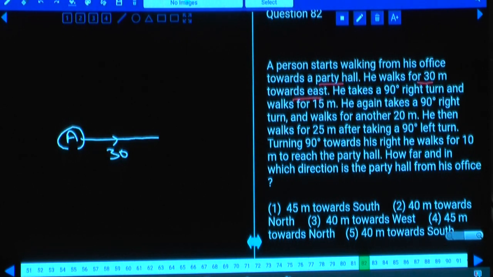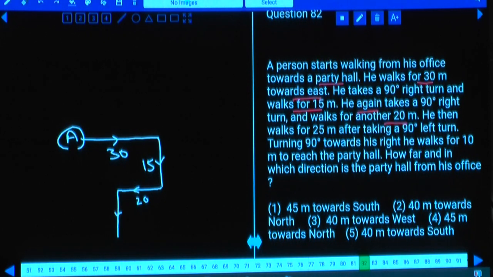He takes a 90 degrees right turn and walks for 15 meters. He again takes a 90 degrees right turn and walks for 20 meters. He then walks for 25 meters after taking a 90 degrees left turn. From here, how many meters has he travelled? He then walks for 25 meters.